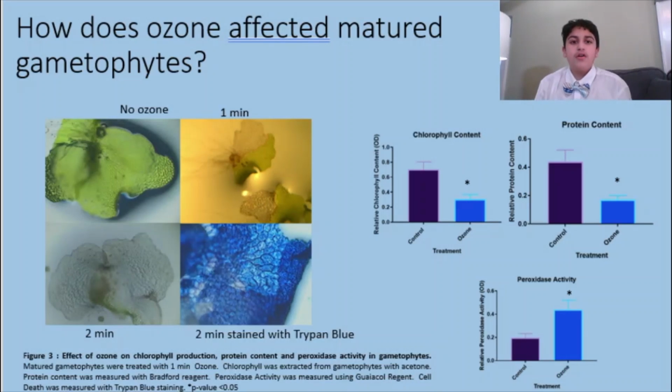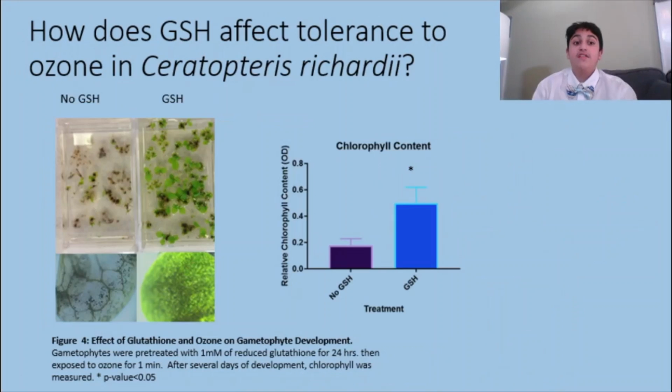To see if ROS might be affected, I measured the activity of an enzyme that breaks down ROS. I found that ozone increases the amount of peroxidase activity. The excess of ROS may be the cause of cell death, as seen from the trypan blue stain, which measures cell death. If I pre-treated the gametophytes by adding 1 millimolar of the antioxidant glutathione for 24 hours, I could protect the gametophytes against the harmful effect of ozone.